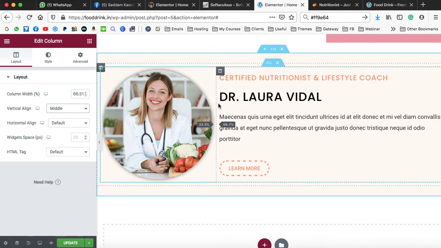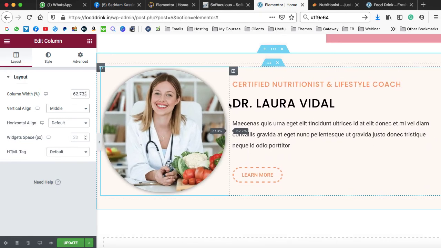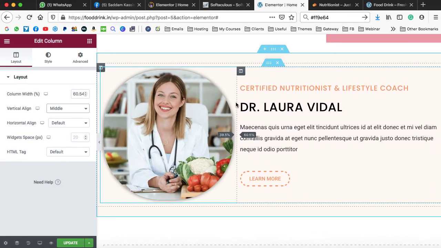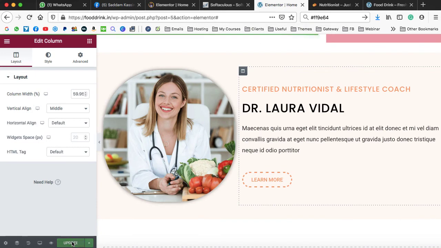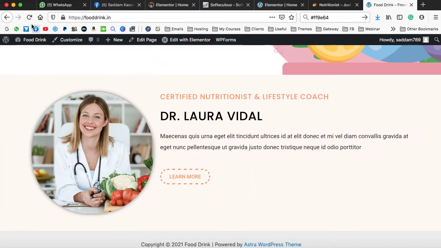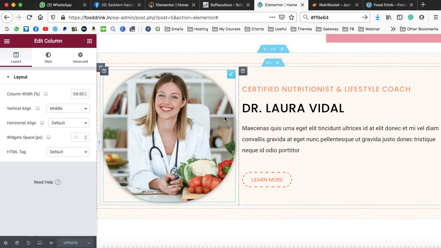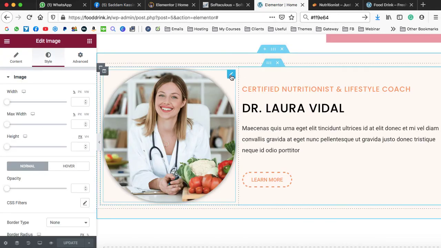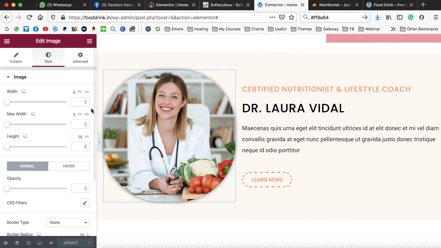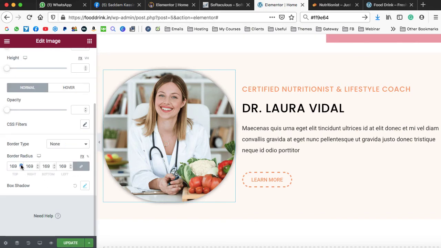Also, we can increase the size of the first column. Let's make it 40. I think the image is bigger. Okay, now let's update and refresh our front page. So this is how the content can adjust itself in the middle. And I think this image is not circular now. That's not a problem. Let's play with the border radius of this image again. So go on to the image setting. Here is the border radius, just increase it. So now the image is circular.